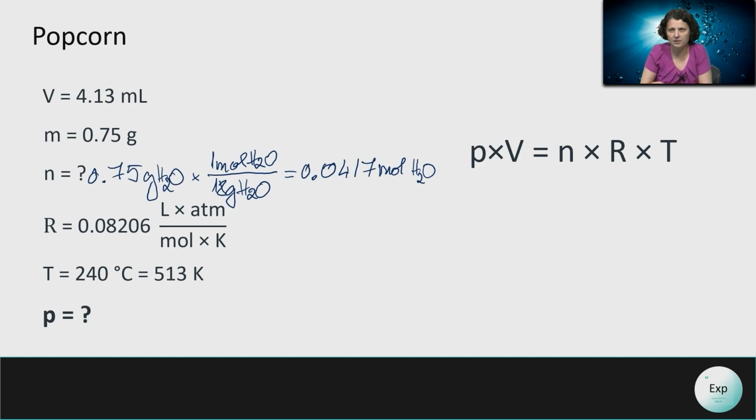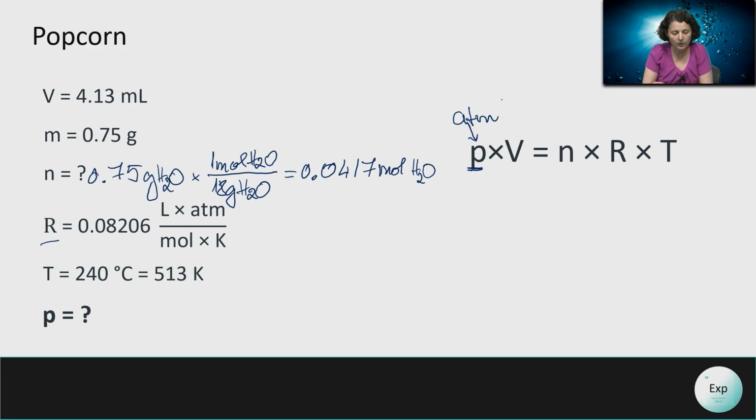Let's make sure that everything is in the appropriate units. We will need to calculate pressure. And if our R value is expressed as 0.08206 liters times atmosphere over mole times Kelvin, then our final answer for pressure is going to be in atmospheres. The volume will have to be expressed in liters.